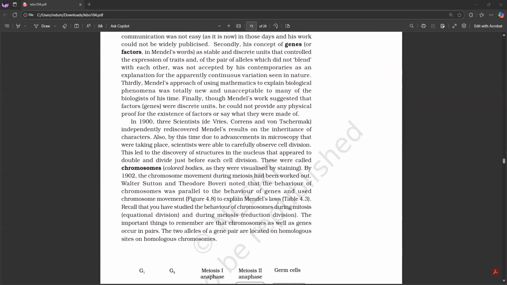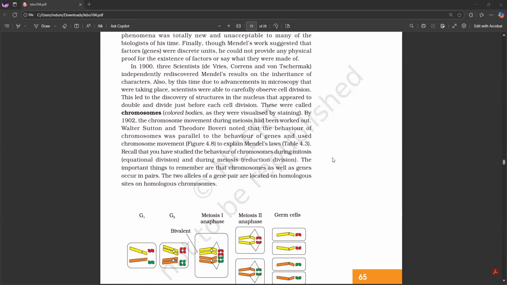Thirdly, Mendel's approach of using mathematics to explain biological phenomena was totally new and unacceptable to many of the biologists of his time. Finally, though Mendel's work suggested that factors were discrete units, he could not provide any physical proof for the existence of factors or say what they were made of. In 1900, 3 scientists, De Vries, Correns, and von Tschermak, independently rediscovered Mendel's results on the inheritance of characters. Also, by this time, due to advancements in microscopy, scientists were able to carefully observe cell division.